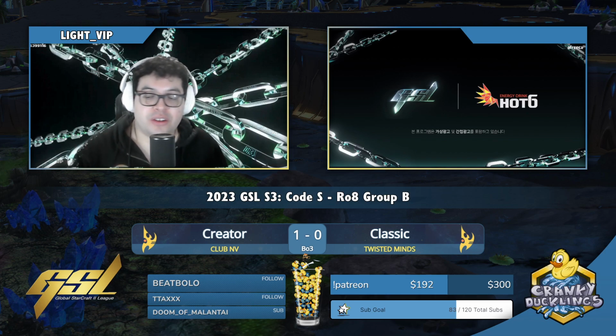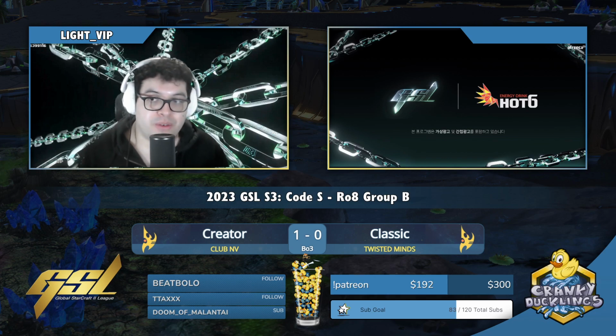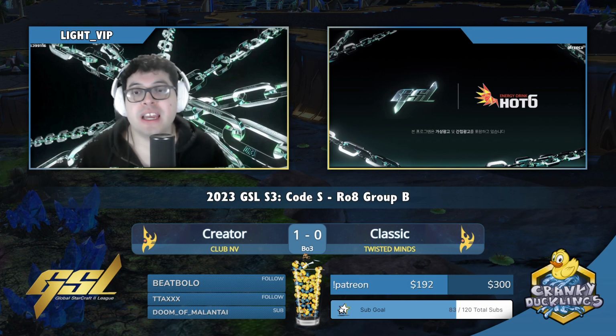And Creator just got so much momentum from that. He got so much value out of those stasis traps, cleaned up the army, got away with a better economy, and we could see Creator snowball out of control towards the end there. He had, again, I want to say 20 more workers than his opponent. He had a much better economy, which snowballed out of control, which translated into a better army as well, or a larger army, I should say.